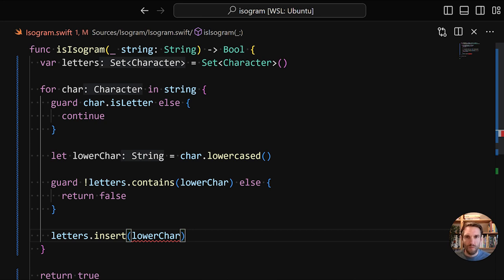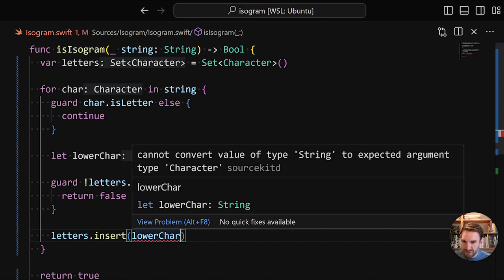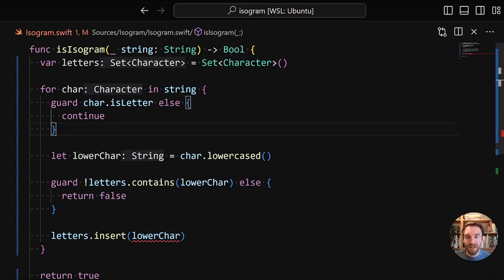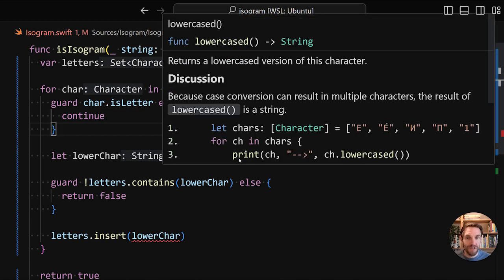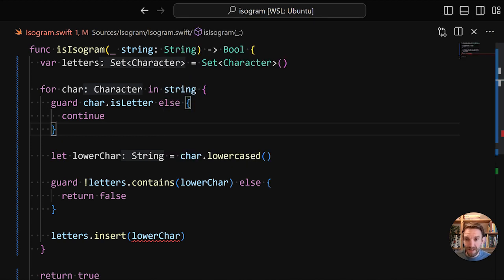But this doesn't compile. So why is that? Well, let's see. It says cannot convert value of type string to expected argument type character. And this is once again the Unicode strings showing up, because if you lowercase a character, it is not guaranteed that you'll get one character back, because in Unicode, lowercasing a character could result in multiple characters. So it could return multiple characters, it can't just return a character, it will actually return a string.